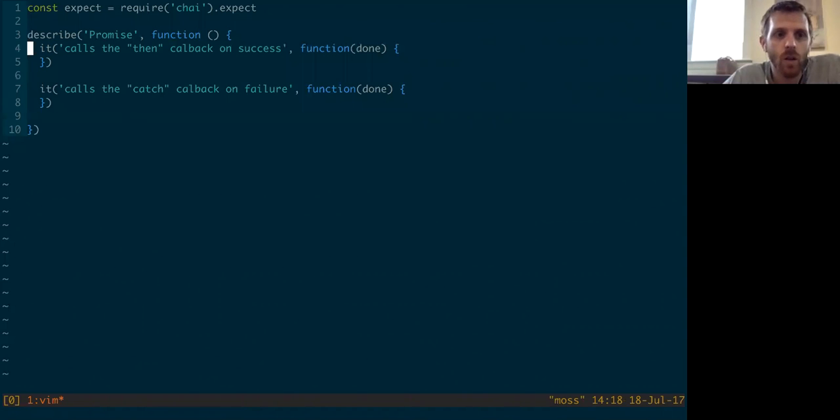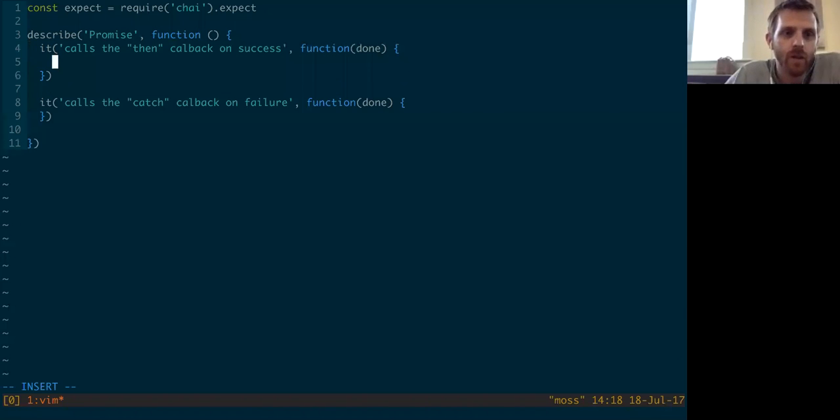So we're describing a promise. We're using Mocha and Chai. And we know that the promise is going to call the then callback on success and the catch callback on failure. So let's see what a test for that would look like. Let's create a new promise, and then we'll write our executor function, resolve, reject.